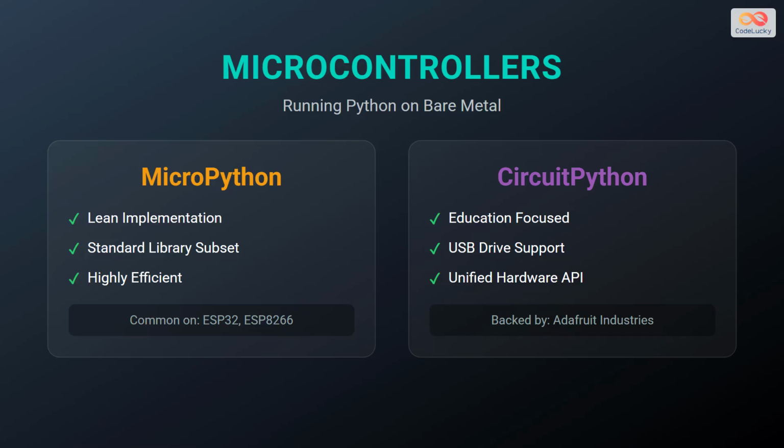When working with microcontrollers, you cannot always run full Python. That is where MicroPython and CircuitPython come in. MicroPython is a lean implementation designed to run on bare metal hardware like the ESP32. CircuitPython is a derivative backed by Adafruit, focused heavily on education and ease of use, often allowing you to edit code directly on the device as if it were a USB drive.